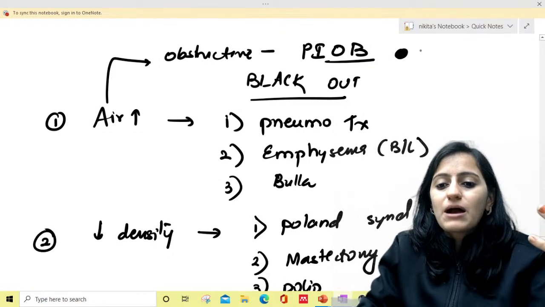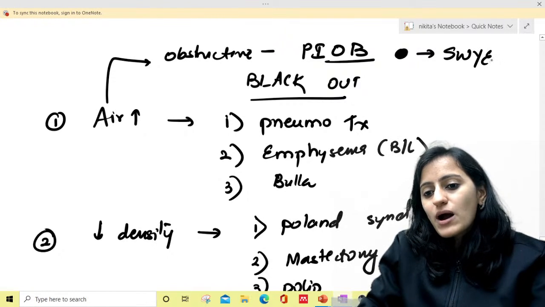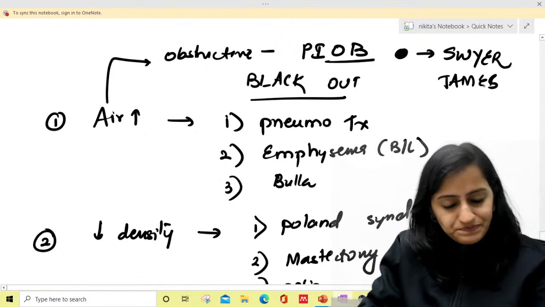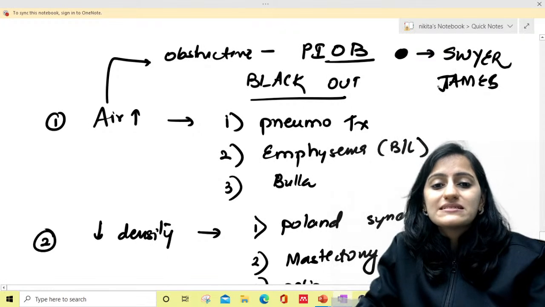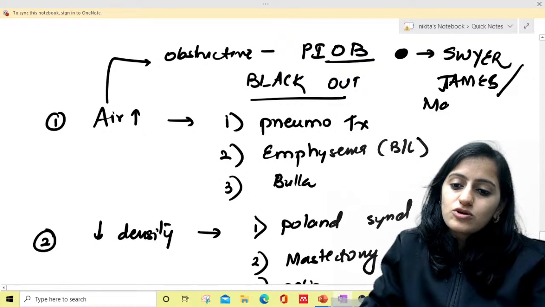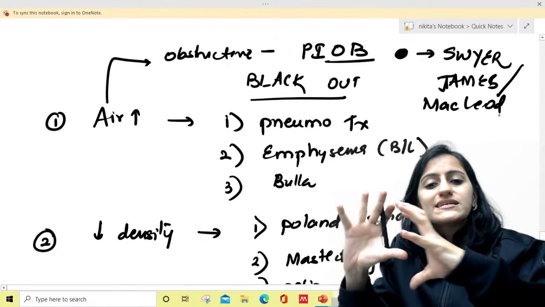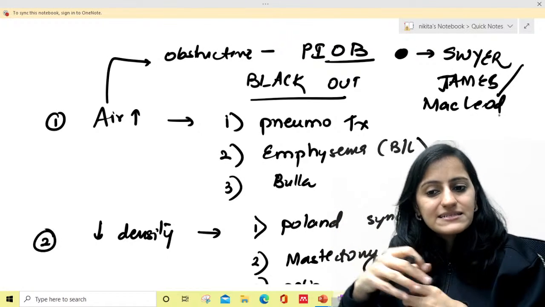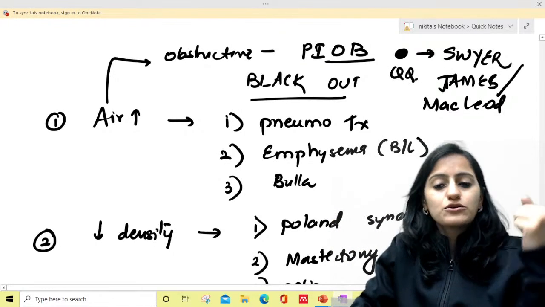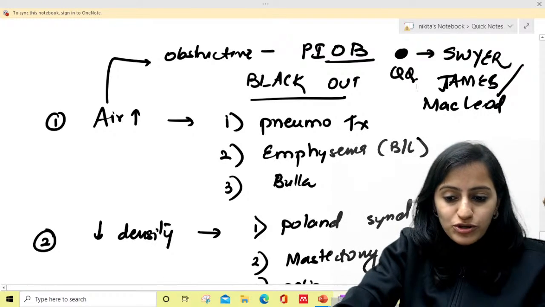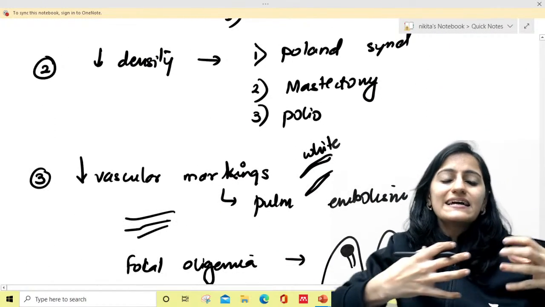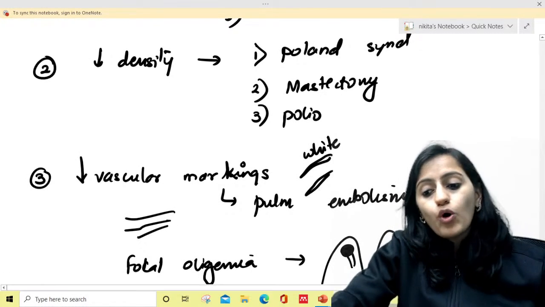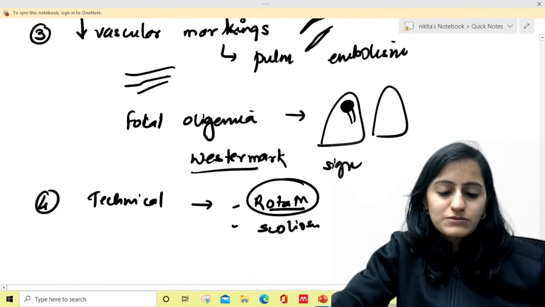Obstructive lung disease, air trapping, that is something called Swyer-James syndrome. You must have read in pediatrics, important question. Swyer-James syndrome, also called McLeod syndrome. You will see that one lung is small in size, the volume is less, it is more black, the blood supply is less. That is Swyer-James syndrome, important question in pediatrics. So in rotation, which side is more black? The side which is close to the X-ray tube will receive more X-rays and will be more black.